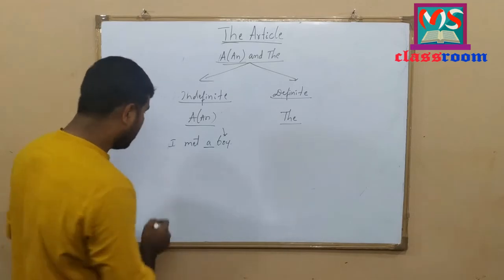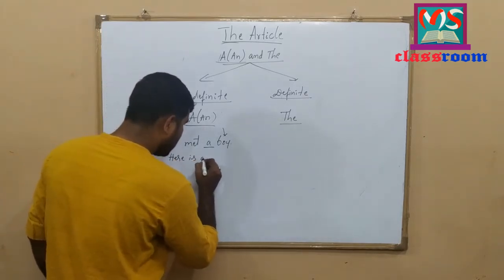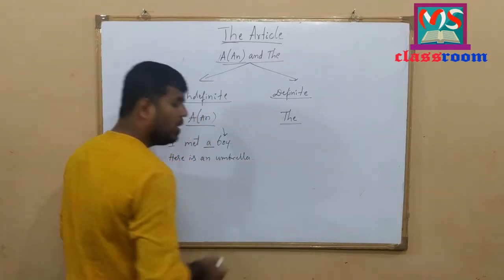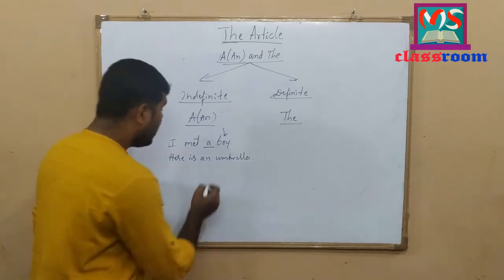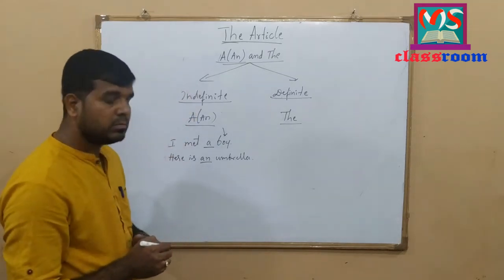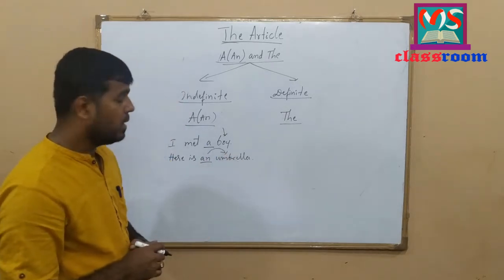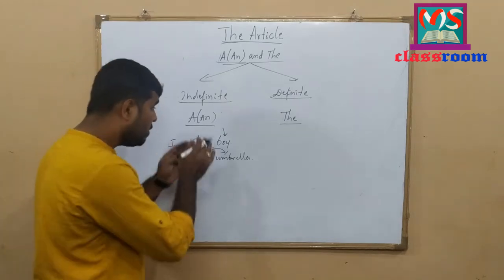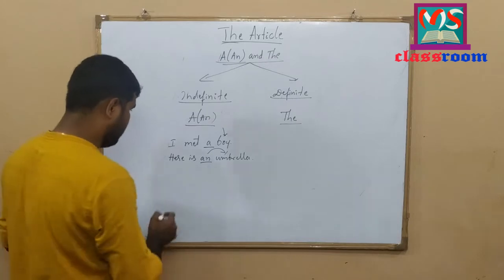Let me write one more example here. Here is an umbrella. Look at the example here. Here is an umbrella. Here indefinite article an doesn't point out particular umbrella here. It points out one of the umbrellas. It doesn't point out definite umbrella here.